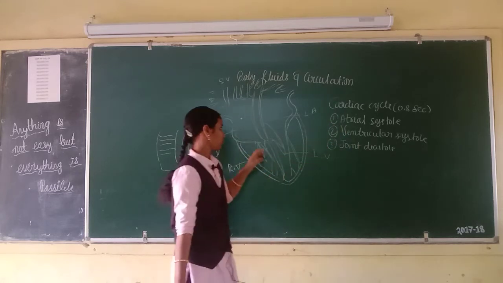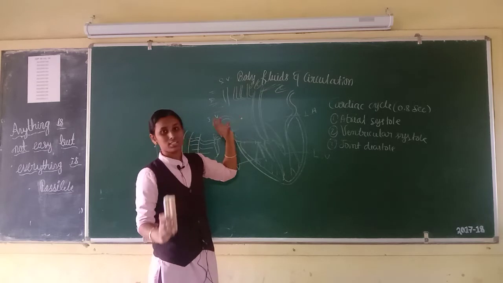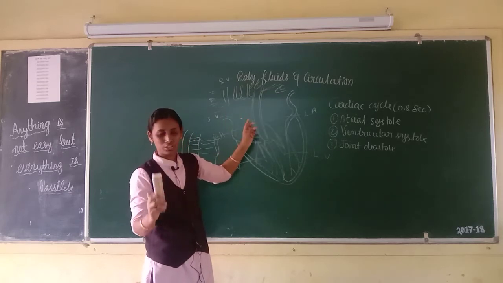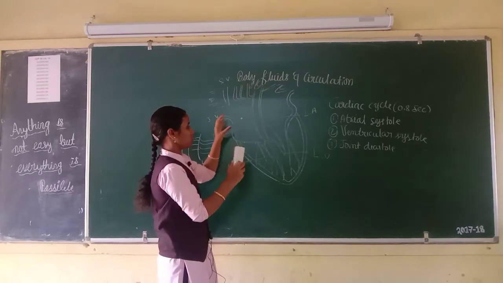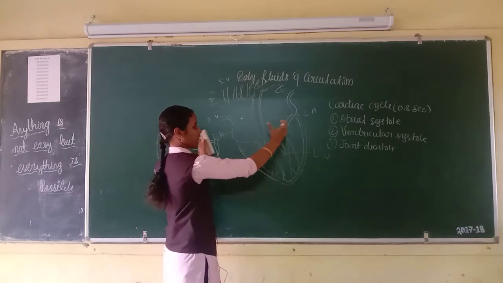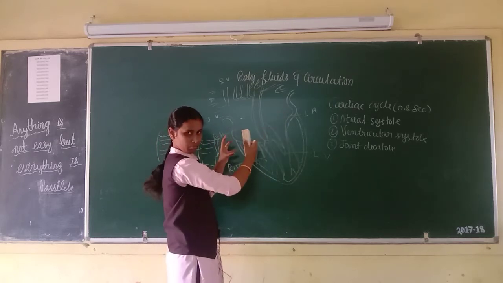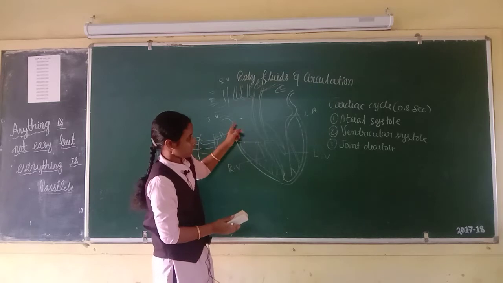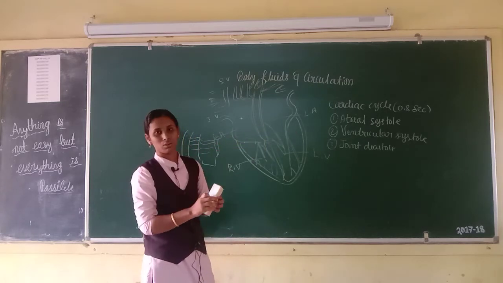Systole means contraction. When SA node generates the nerve impulse or action potentials to contraction of both atria, that is called atrial systole. It will take 0.1 second.